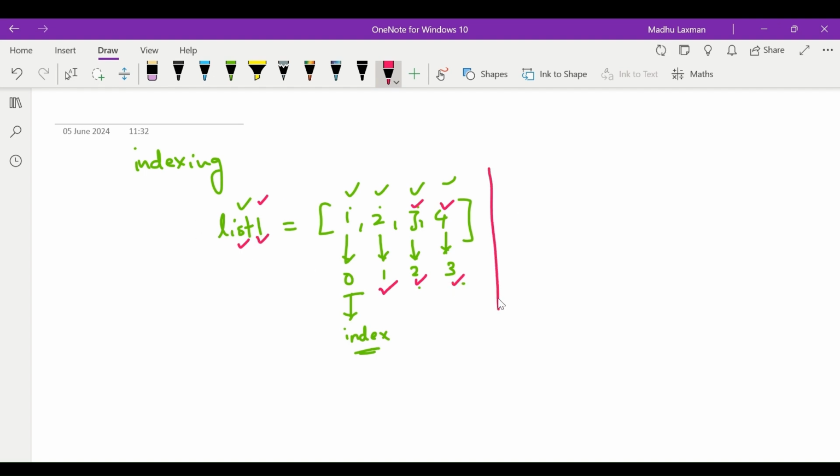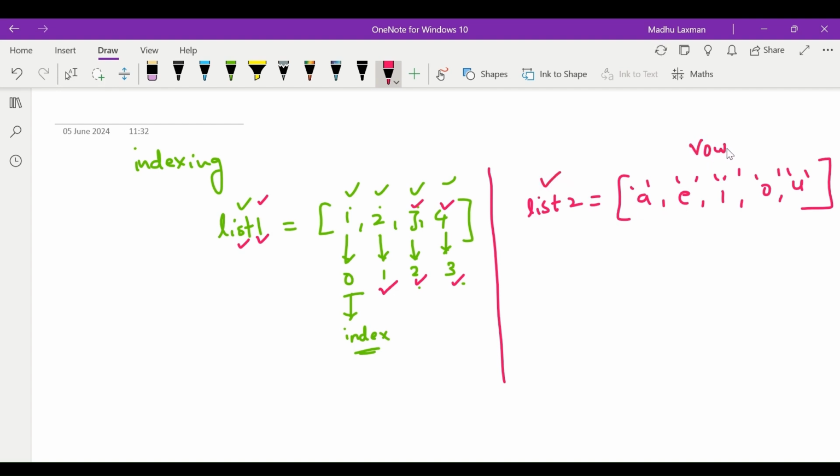We can also take it for strings. Let's say list2 is a collection of vowels. Vowels are the elements in list2, but their positions are fixed. The position of A is index 0. The position of E is index 1. The position of I is index 2.